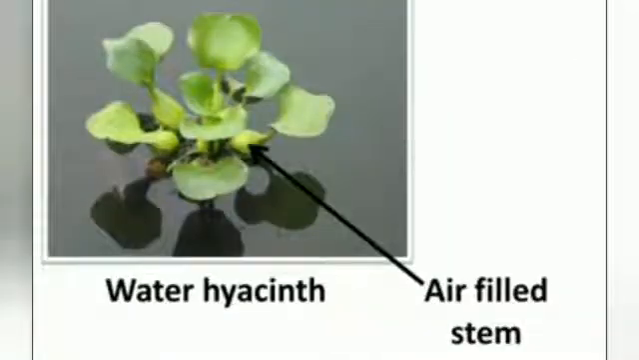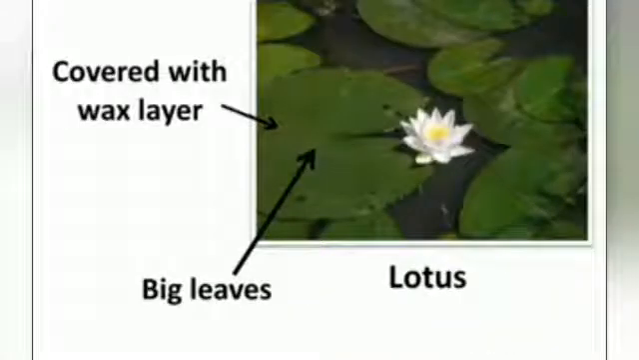The floating plants have air chambers which help them to float. For example, the water hyacinth. You know, the leaves of the floating plants are big and they have a waxy covering which makes them waterproof. For example, the water lily, lotus.